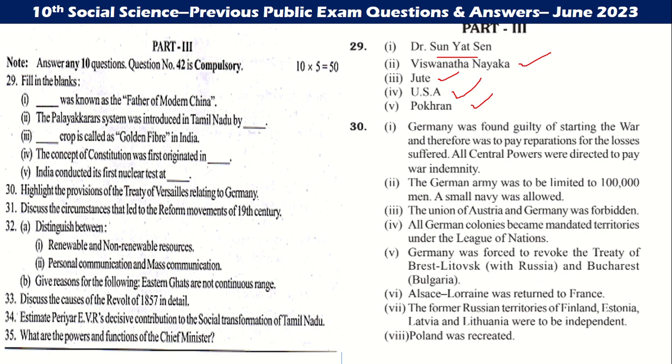Highlight the provisions of the Treaty of Versailles relating to Germany. Germany was found guilty of starting the war and therefore had to pay reparations for the loss suffered. All Central Powers were directed to pay indemnity. Union of Austria and Germany was forbidden. Alsace-Lorraine was returned to France.